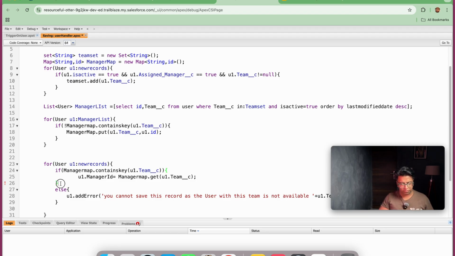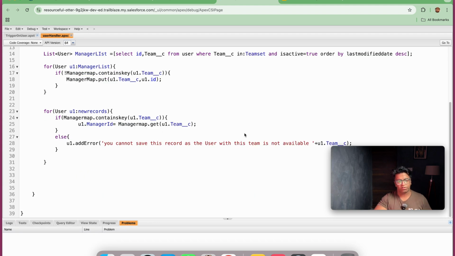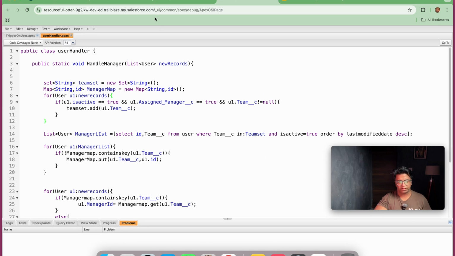So I think we are facing some issue. So let's see what is the problem here. So this is a bracket that is matching here. This is a bracket here. Error got resolved. So now it is a time to test the trigger finally.